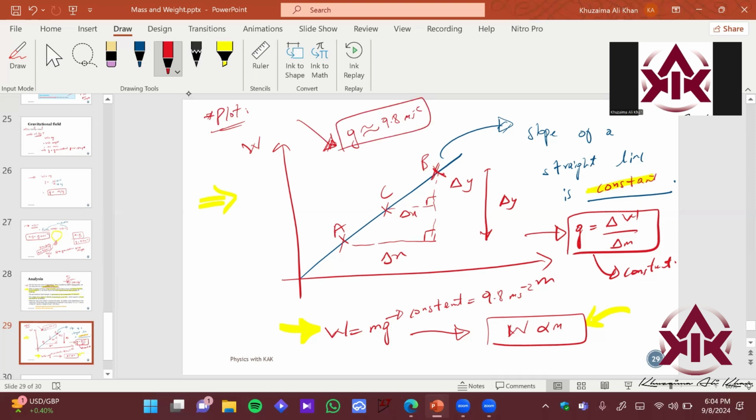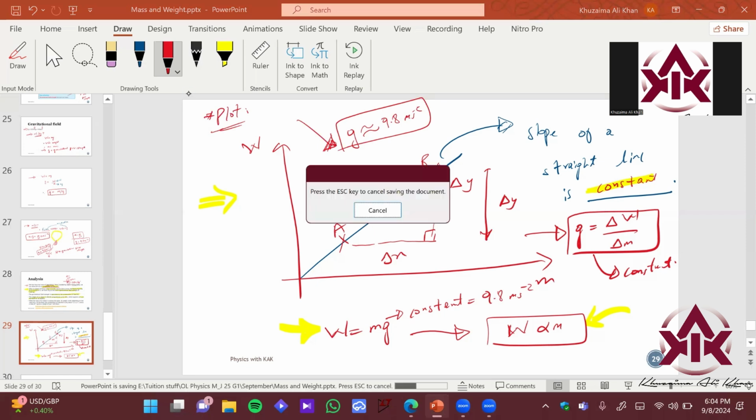Okay, you can verify this experimentally too. This can be a homework if you want. If you have, let's say, a weighing machine, you can use different objects or different masses, then plot it and check what is happening. Does that make sense?